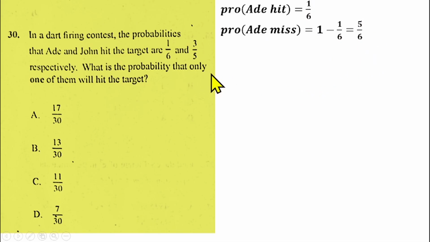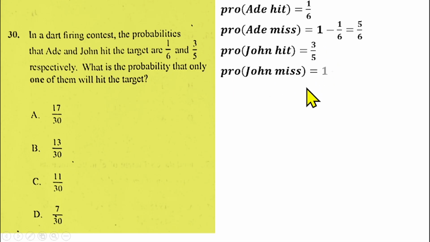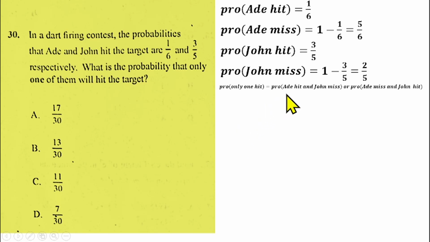Also, the probability that John will hit is 3 over 5. We need to find the probability that John will not hit. That will be 1 minus 3 over 5, which gives us 2 over 5. Therefore, the probability that one of them will hit will be the probability that Ade hits and John misses, or the probability that Ade will miss and John will hit.